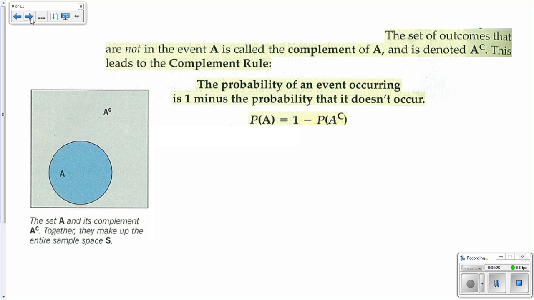Now are some ideas that you probably are not as familiar with, and that is the idea of the complement. If I have an event like rolling a 2 on the dice, then the complement of that event is everything else. So rolling a 1, 3, 4, 5, or 6 would be the complement of rolling a 2. Which is a very useful tool for us. So if I wanted the probability of rolling a 2, it is 1/6, but it's also 1 minus the probability that everything else happens. This is very useful when finding the probability of an event is kind of difficult, but the complement is much simpler. We'll look at applications like this in class.